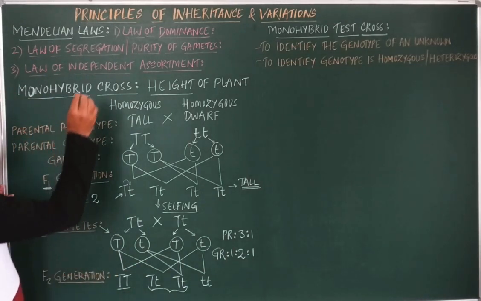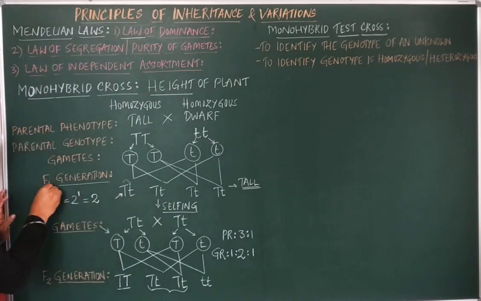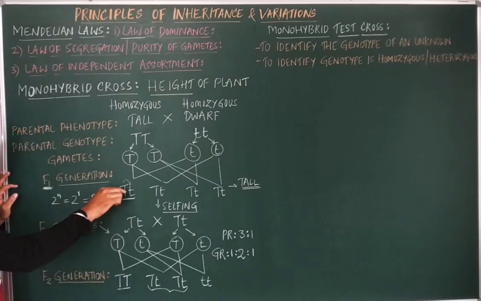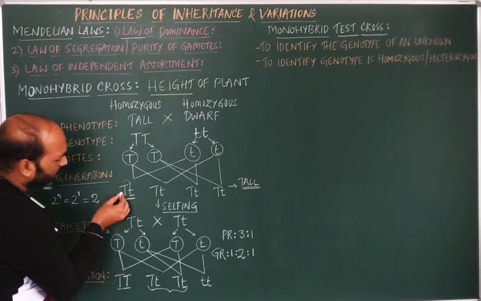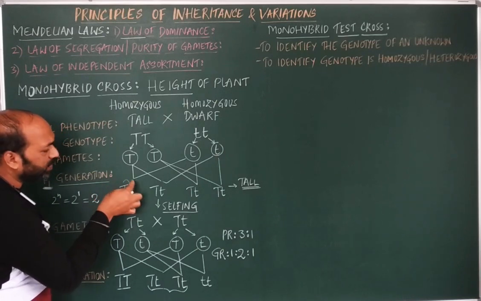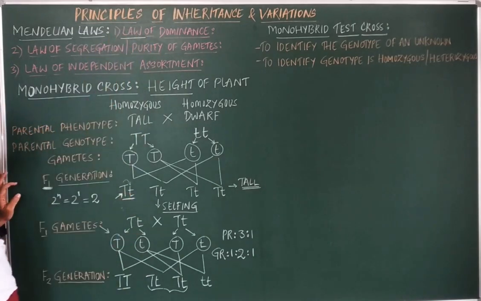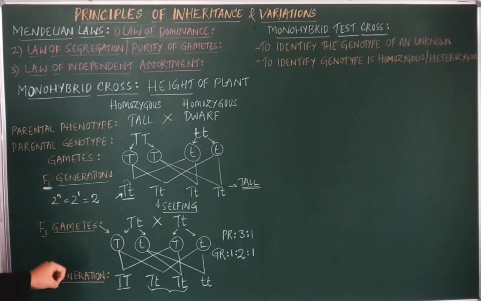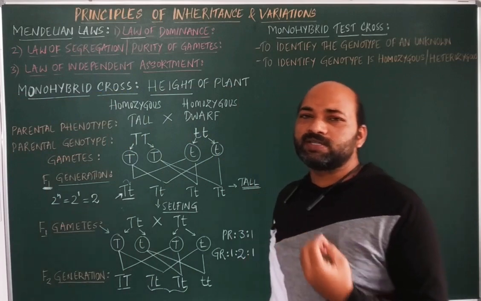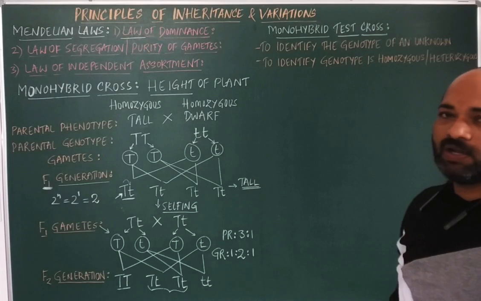So here, according to the law of dominance, as I said, in the F1 generation, when a hybrid is present, that is generally in a heterozygous condition, the dominant allele expresses completely over the recessive allele. So that is the first one, the law of dominance. This is very, very important for the PU exams as well as for your CET and NEET. So this is the first law.